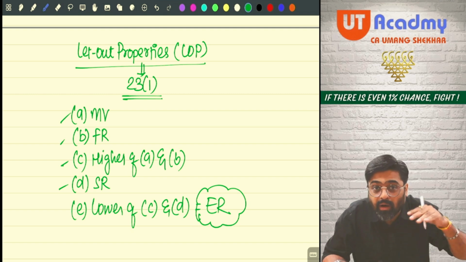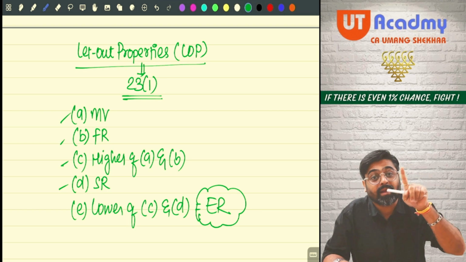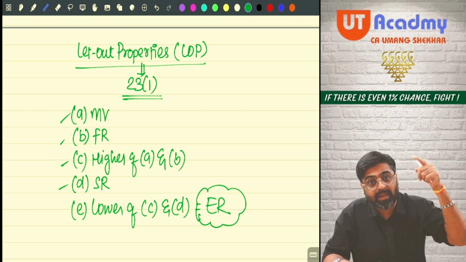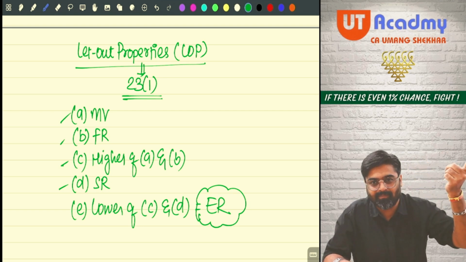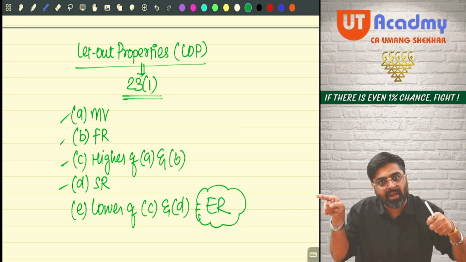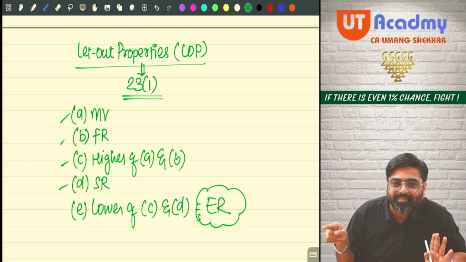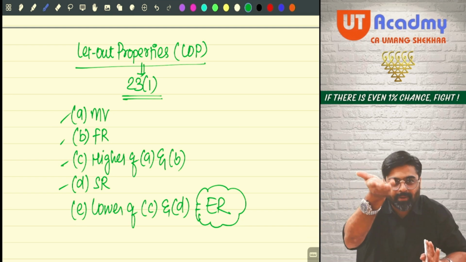See, if you are earning more than our expectation, that means the rent earning capacity of the property is higher than what we expect, which you are exploiting in the form of actual rent. Your rent earning capacity of the property is your actual rent only, because it is higher as compared to the expected rent.